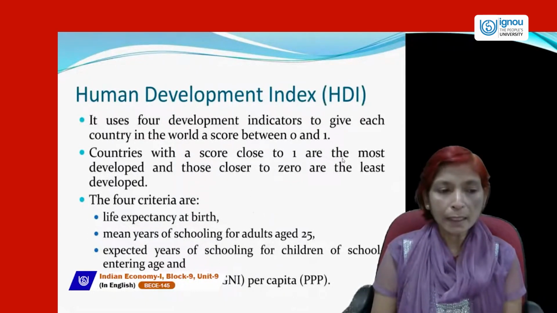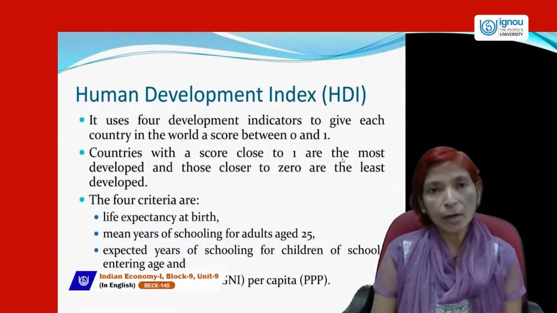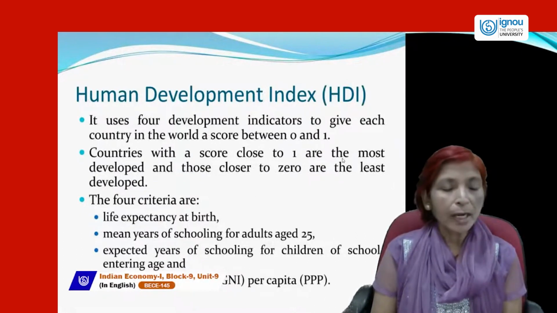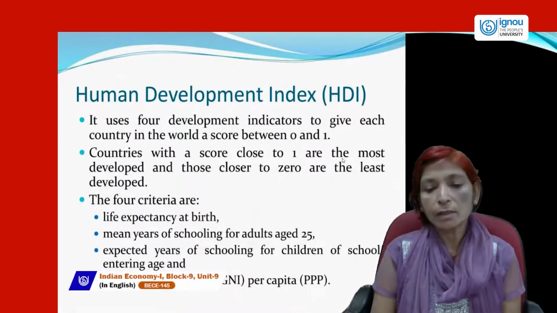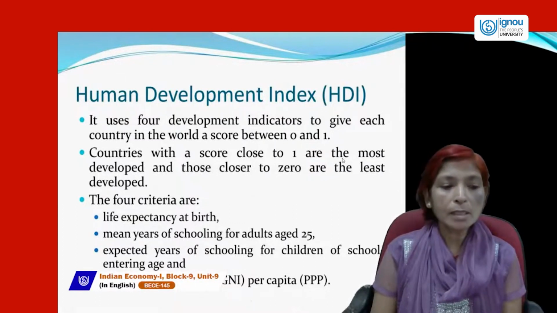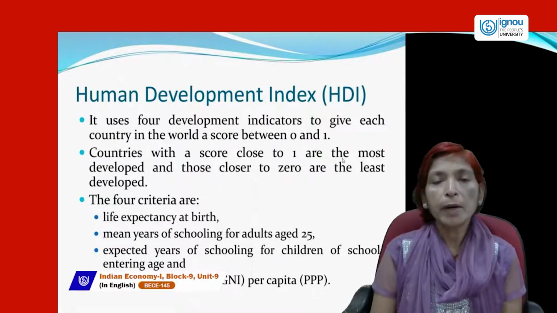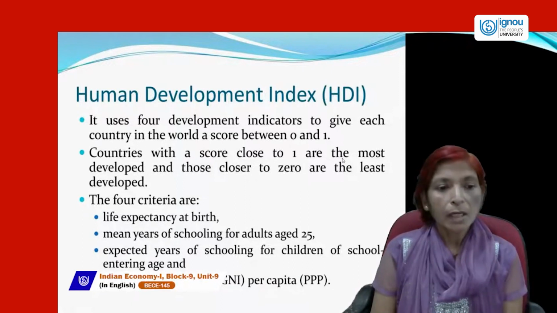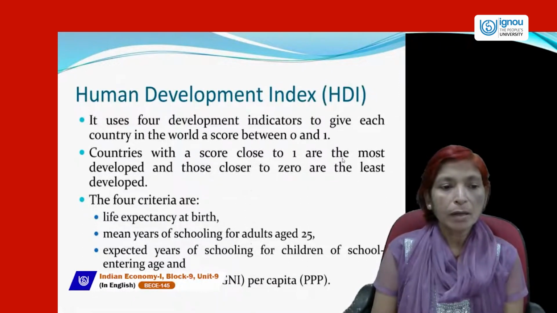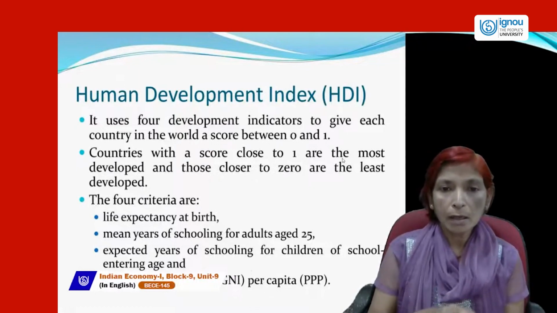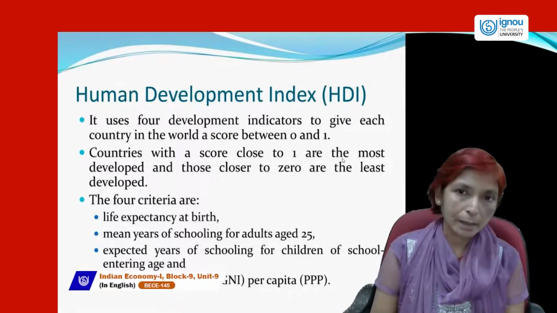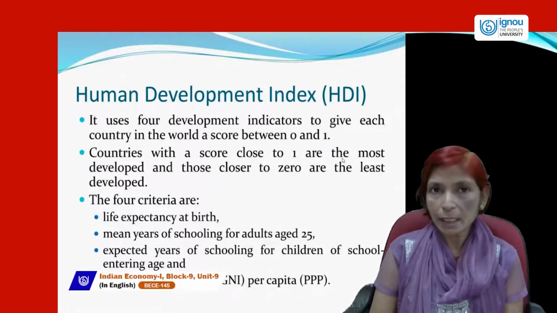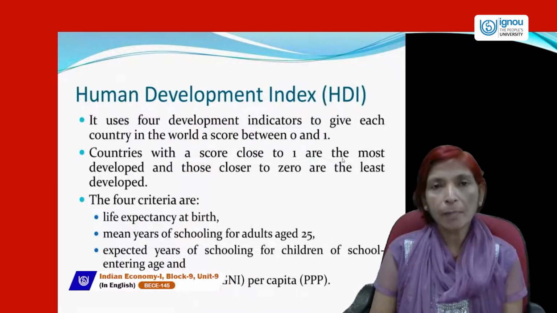So these are the 4 criteria, in which life expectancy at birth is included. Second is mean years of schooling for adults aged 25. Third is expected years of schooling for children of school entering age. And fourth is gross national income per capita, PPP, which means purchasing power parity. These 4 indicators show how HDI is estimated. If we include all these 4 criteria, which are the basis of Human Development Index, then we can estimate HDI.